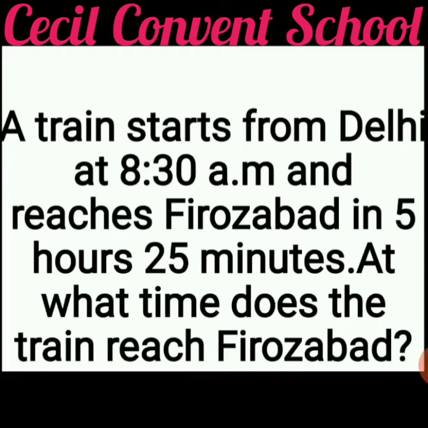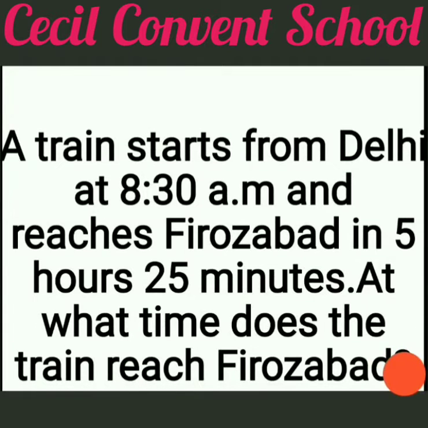First of all, you have to see how to write a statement here. So, firstly, we will understand how to write a statement. In the first line, it is written, train starts from Delhi at 8:30 am. So, the first statement will be, train starts at, clear, and reaches in 5 hours 25 minutes. Clear? So first line will be train starts at.